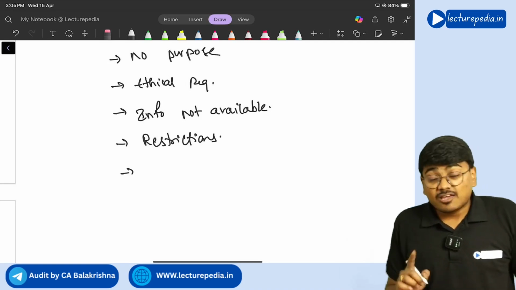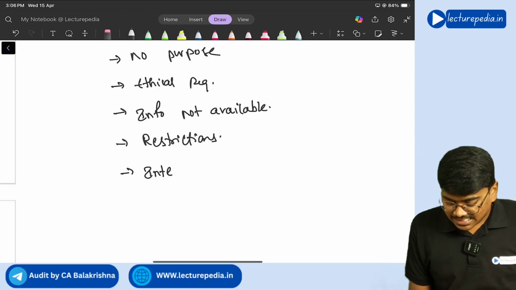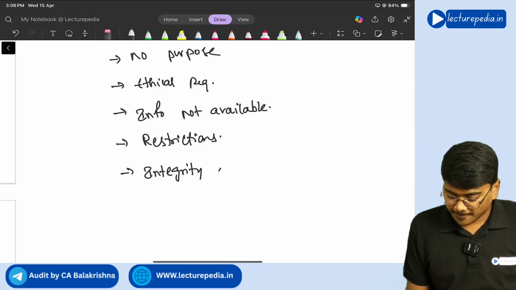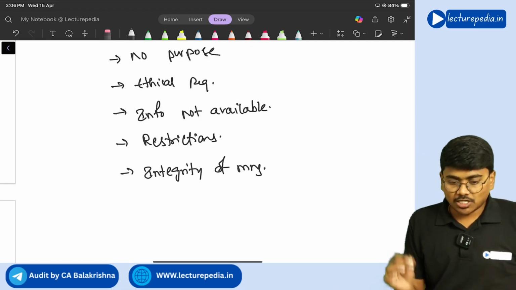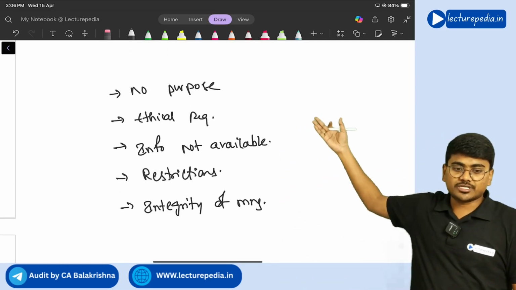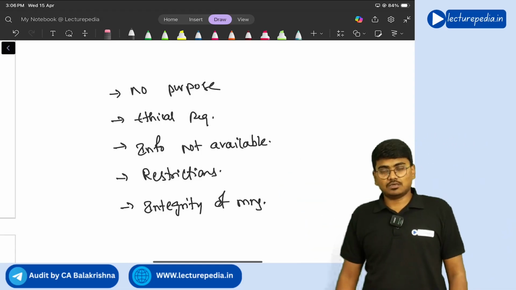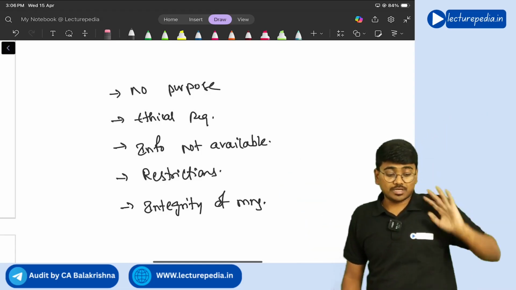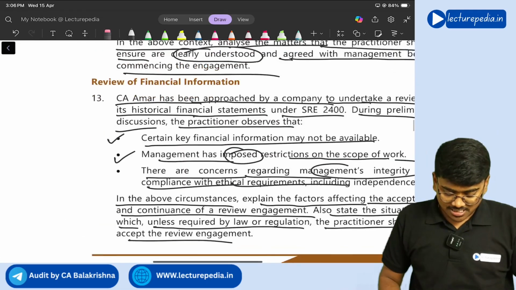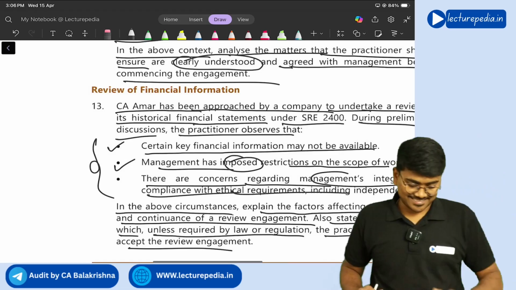And finally, if the practitioner has doubt about the integrity of management, then also he will not accept the engagement. So these are the points you need to mention. In these 5 scenarios, the practitioner will not accept the engagement. Of these 5 points, 3 points were already given in the question itself, getting it?